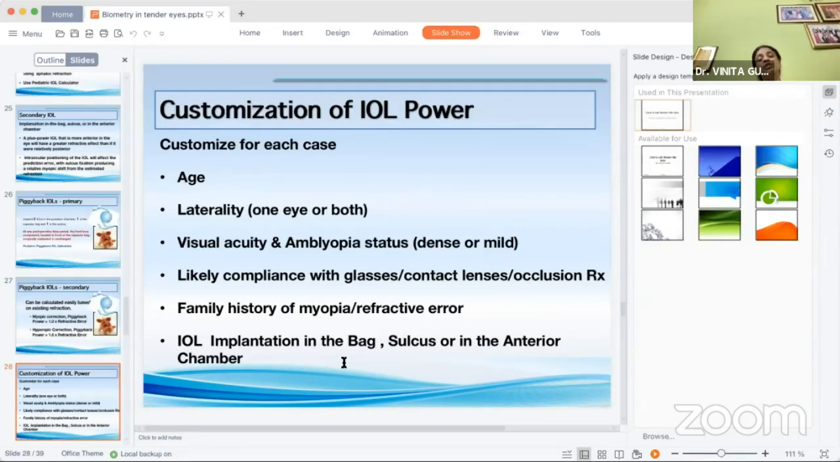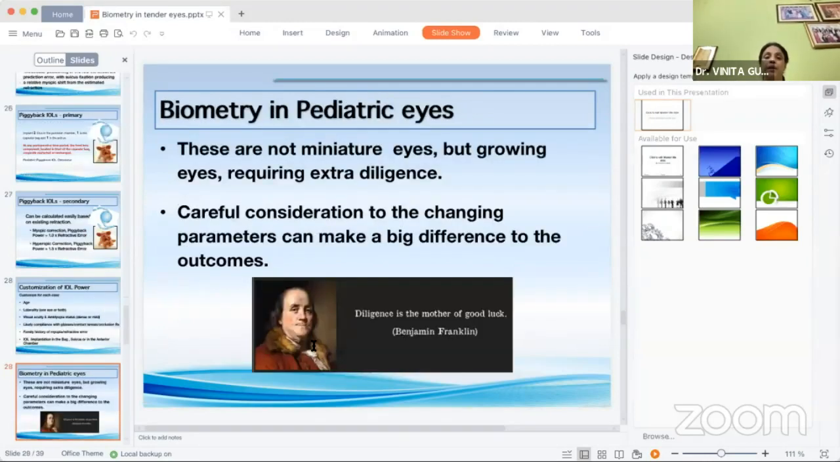In the end, I would just like to summarize that it is important that you customize your calculations for each case depending on the age, laterality of the cataract, the visual acuity and myopic status of the child, his likely compliance in the post-operative period with regard to glasses, contact lenses, and occlusion treatment, whether there is any family history of significant refractive errors, and where the IOL has been placed in the eye. Remember, these are not miniature eyes, but growing eyes, requiring extra diligence, and careful consideration should be given to the changing parameters, and this can make a big difference to your outcomes.